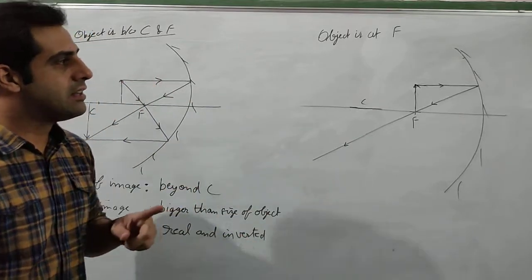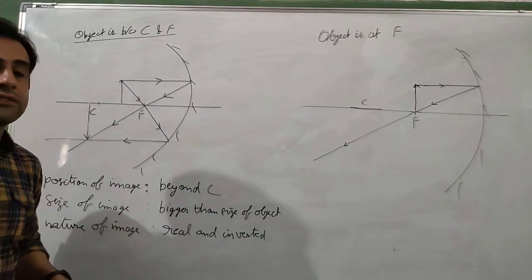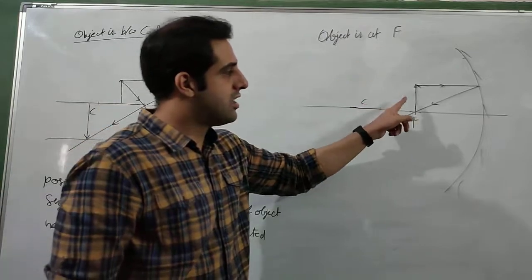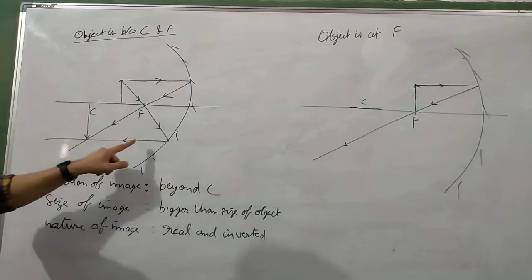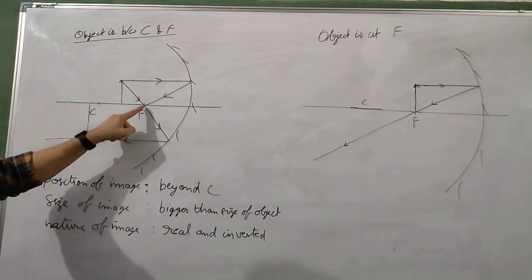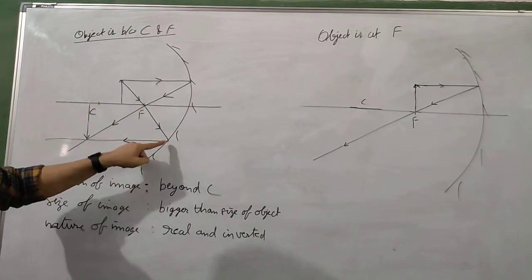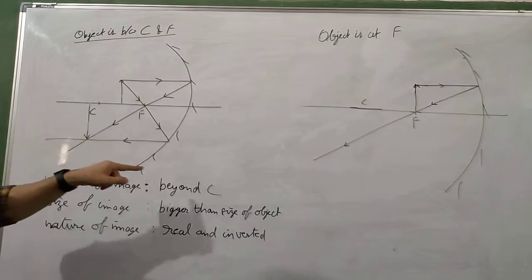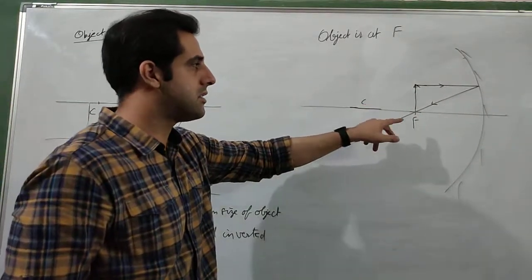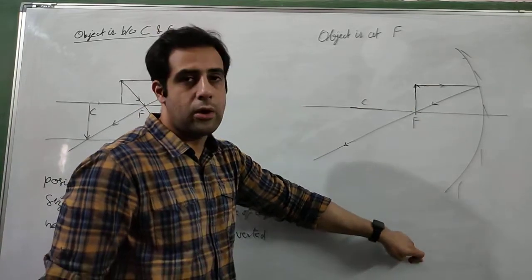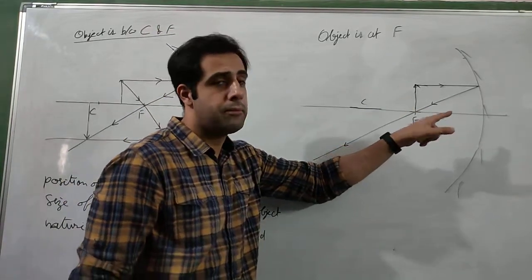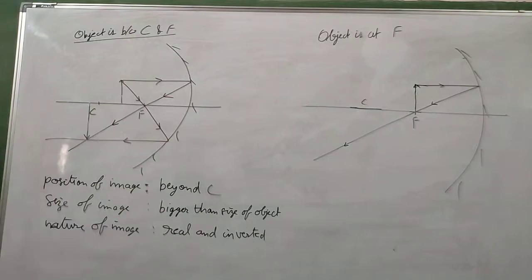Now the second ray that we have been taking in previous cases was passing through focus, getting reflected and then going parallel to the principal axis. But here in this case, if we pass the second ray from the focus, it will go straight down. It will not go towards the mirror, so it will not be reflected.